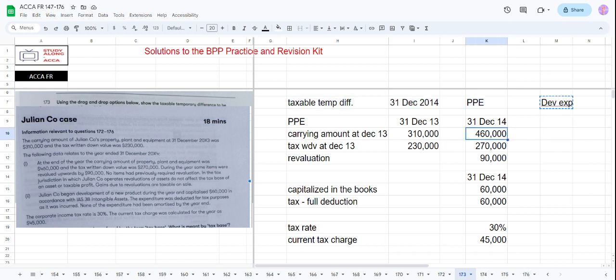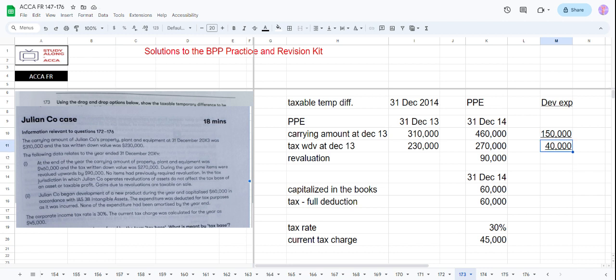Okay. So you see that the carrying amount has increased by 150, right? So it has increased by 150, and the tax value has increased by 40, right?